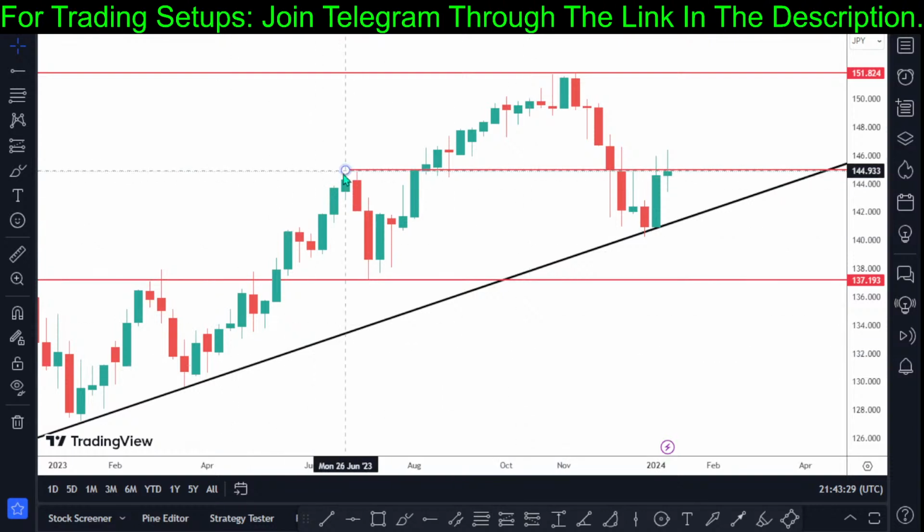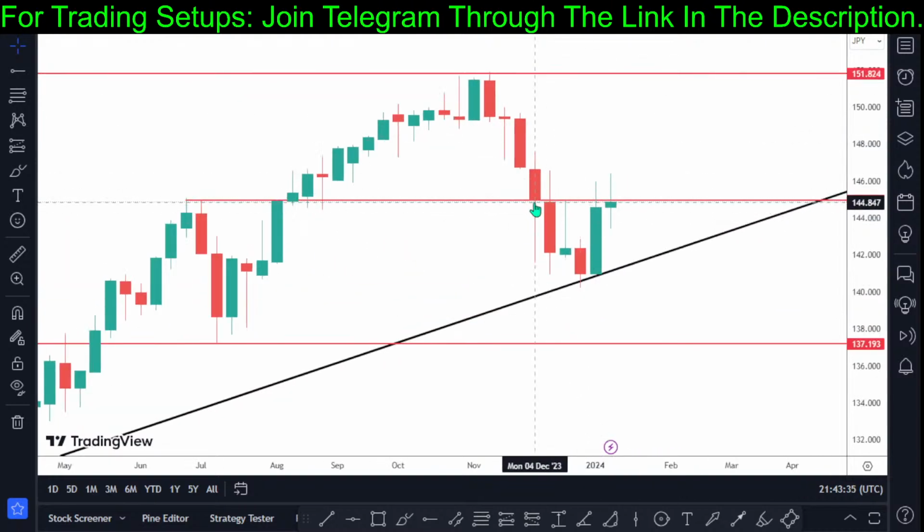Right here we got a resistance structure, actually a higher high, before price continued to the upside. Price struggled to break this structure right here. It acted as a support. The previous week acted as a resistance on the 11th of December, and then on the 18th of December, the week acted as a resistance. So there is still a resistance structure right here, and this resistance needs to be broken.